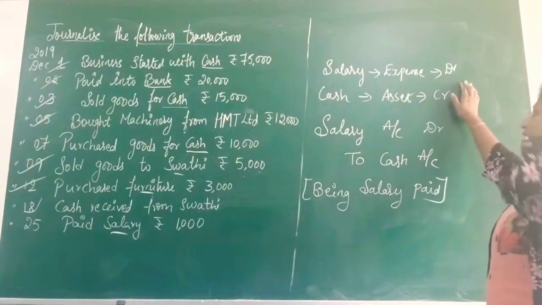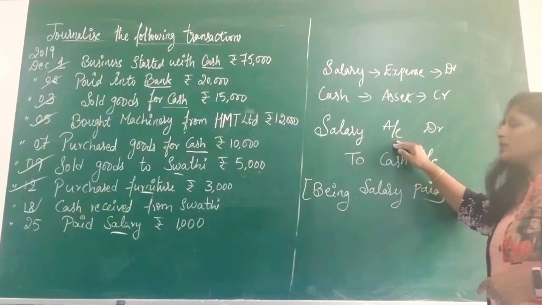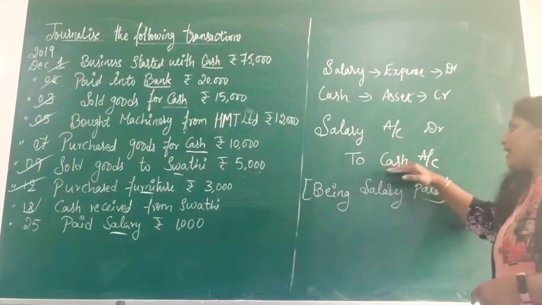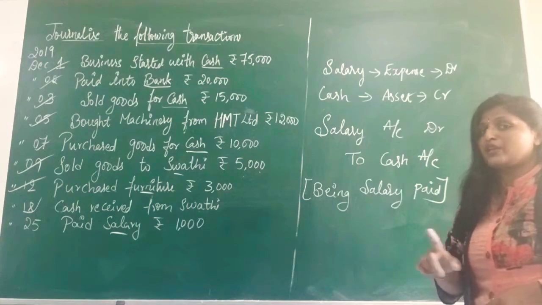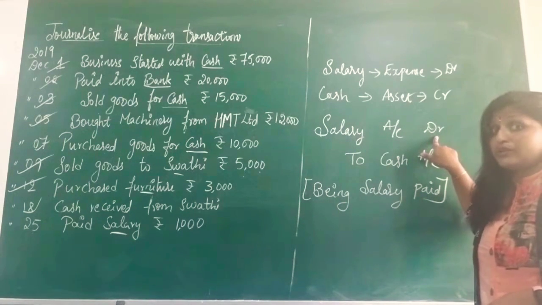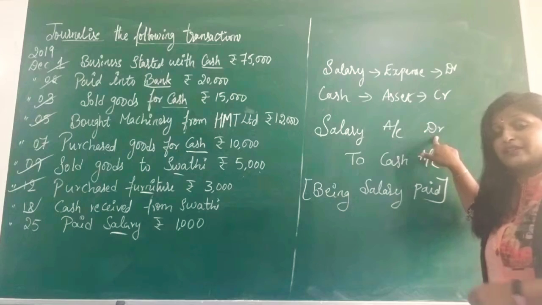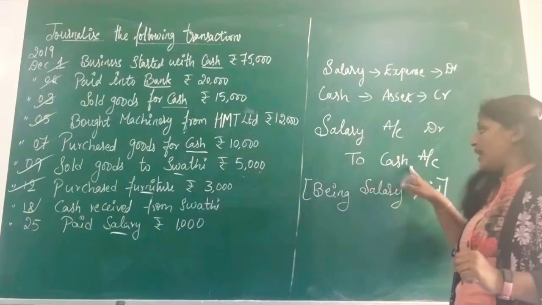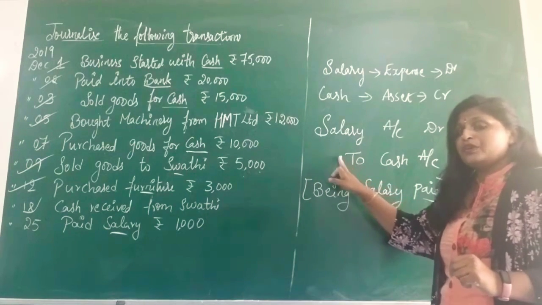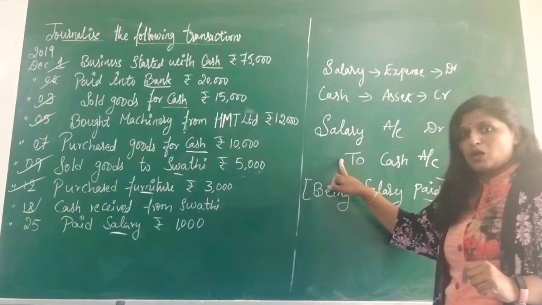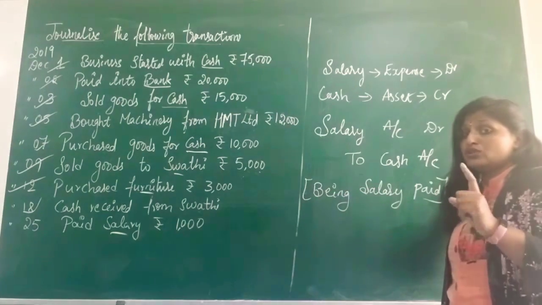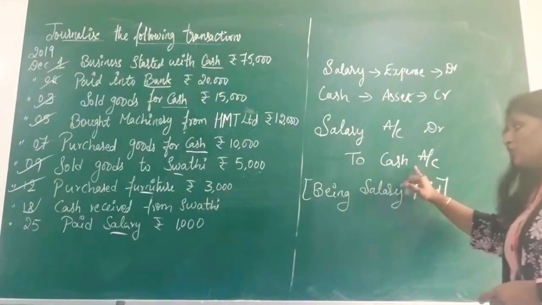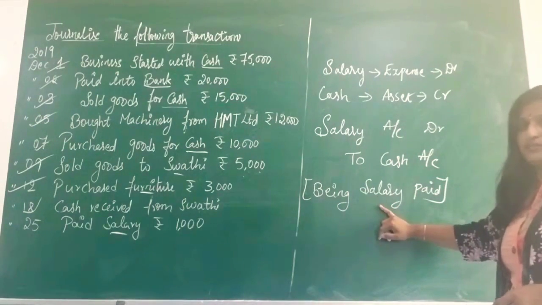Whichever account is debited will be written first. Okay? Salary account debit to cash account. Very clearly I am telling you, here you should write DR. Don't write the full word debit, don't write the full name. You have to write DR only. And when you start the second line with 'to cash', before that there should be some gap. Okay? The same way you have to write, don't change the format. Format is very important. And then below this you have to write the narration.